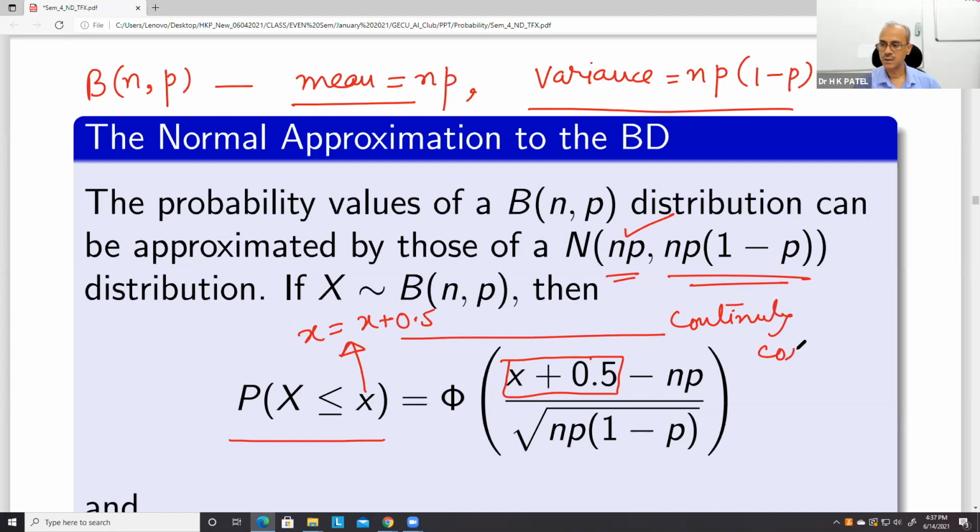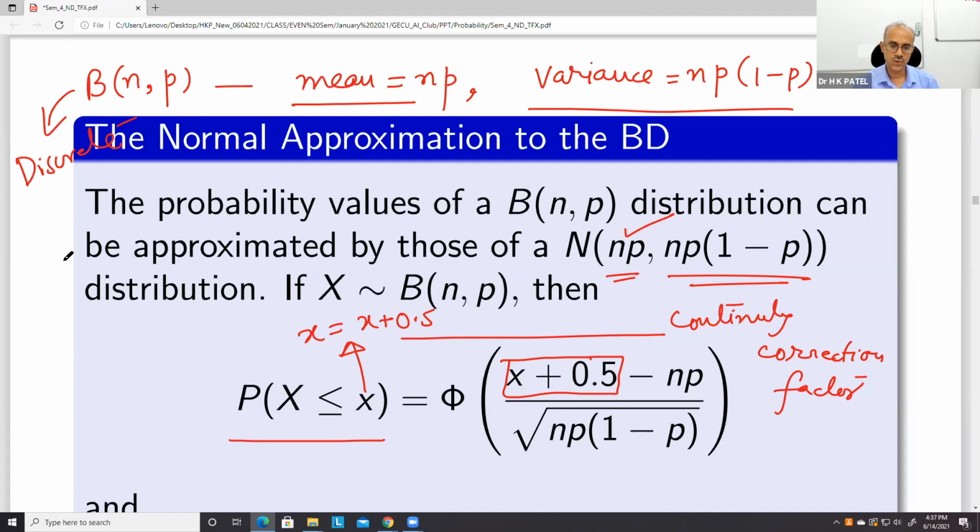Because the binomial is discrete and the normal is continuous, we are moving from discrete to continuous, so this correction factor is added.